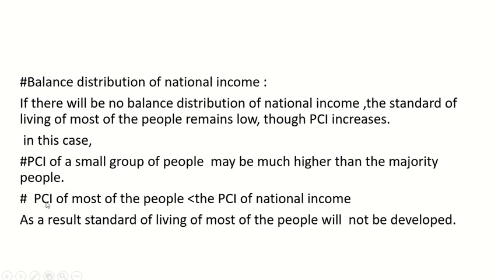That means if most of the people get 100 taka, but national income is 200 taka, most of the people's PCI will be less than the PCI of the national income. As a result, the standard of living of most of the people will not be developed.